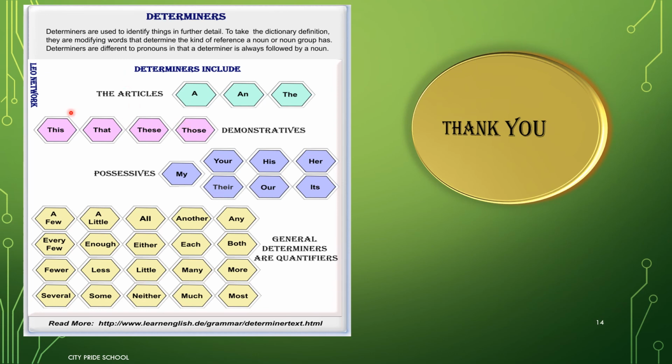These are the types of determiners at a glance. Please go through them and also take some time to read lesson number 5 from your grammar textbook.